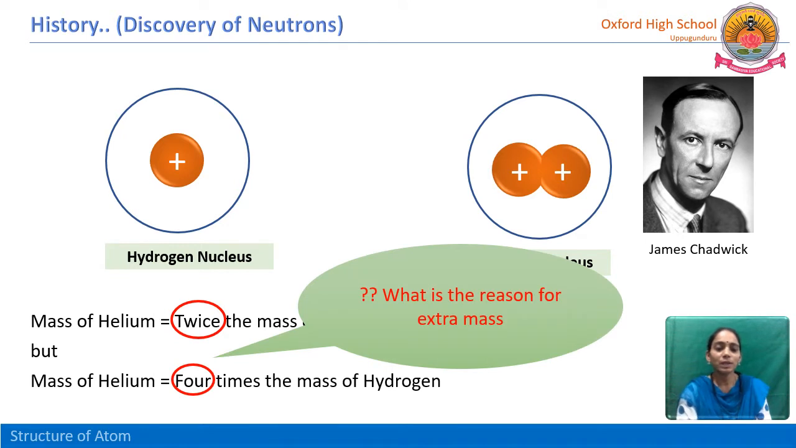Theoretically, we concluded that it should be twice, but practically we observed that it is 4 times. What is the reason for the extra mass? Later, James Chadwick continued his experiments. Let us see what he concluded and what he found out.